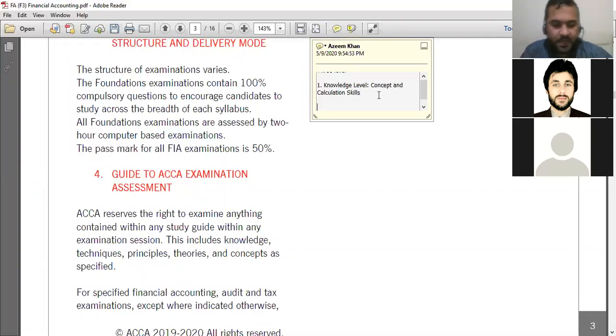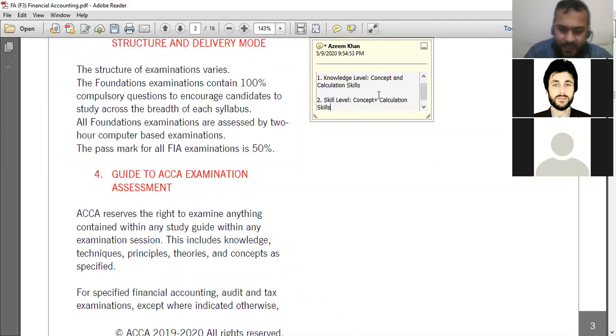So second level in the ACCA, or you can say second intellectual level, that is the skill level. So if a topic has a skill level, you have to develop the concept of that topic. You have to work on the calculation skills.